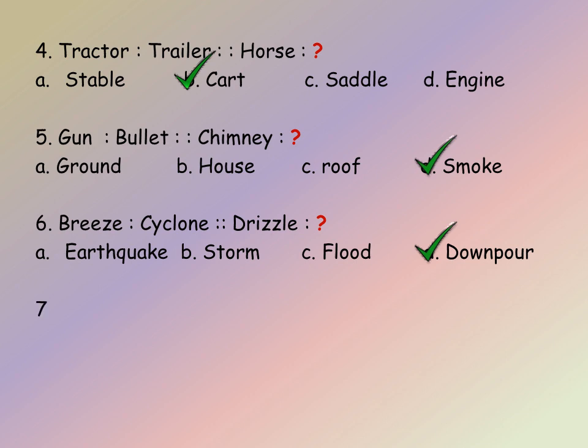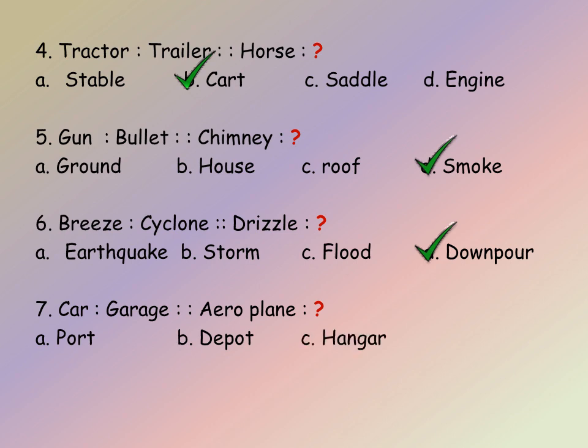So let us go to the seventh question. Car, garage, aeroplane. We have to pick the correct option. The analogy here is first is kept in the second. The options are A, port, B, depot, C, hangar, and D, harbor. So car is kept in the garage. In the same way, aeroplane is kept in the hangar. So the answer is C.